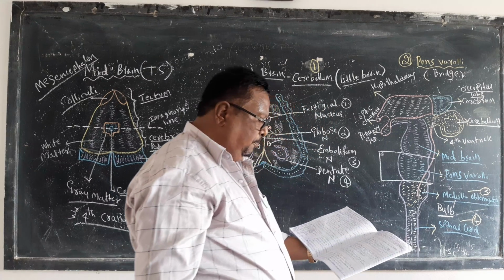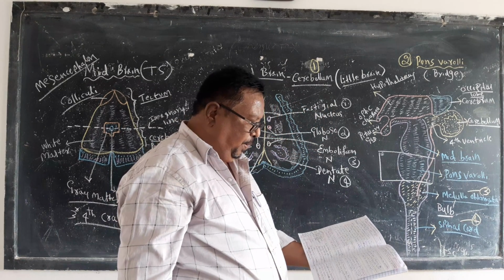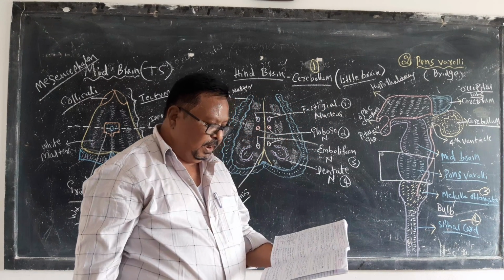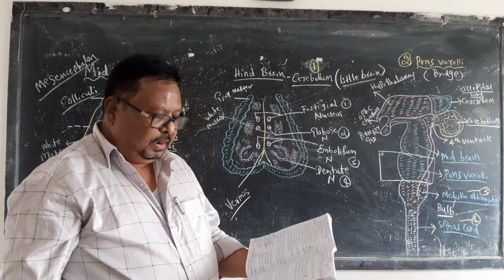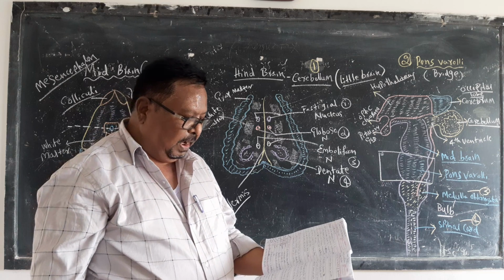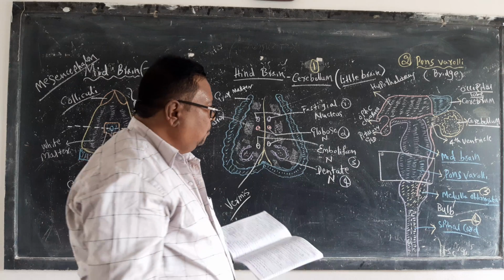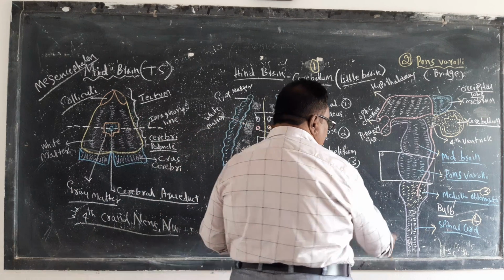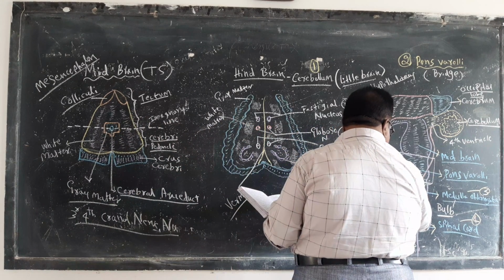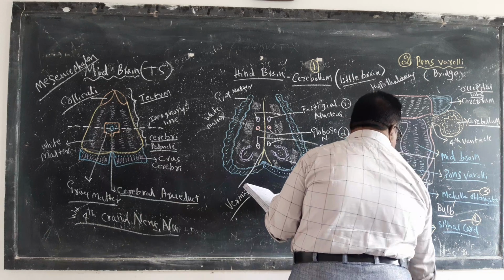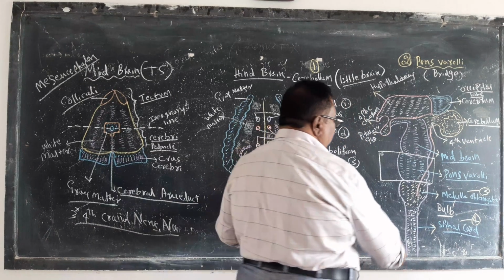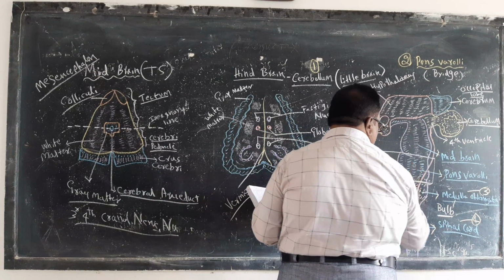It is the posterior part of the brain, extends from the pons and continues below as the spinal cord. Above it, the pons varolii is present.